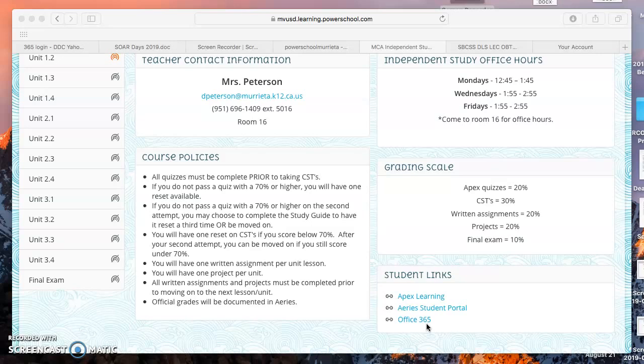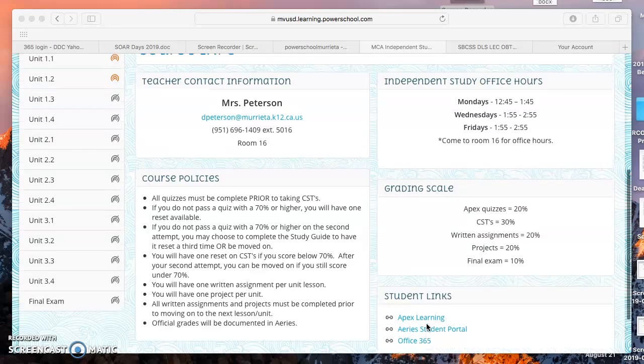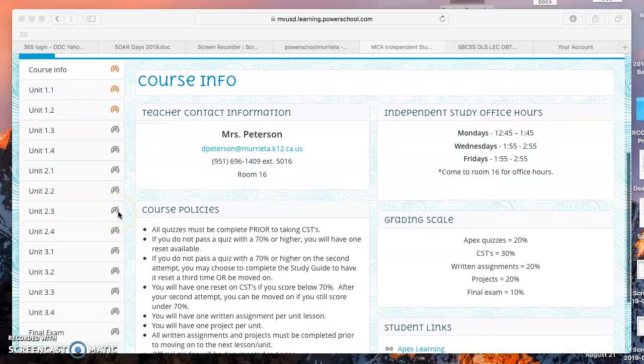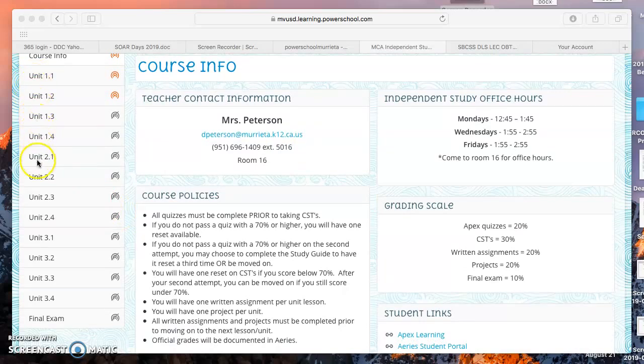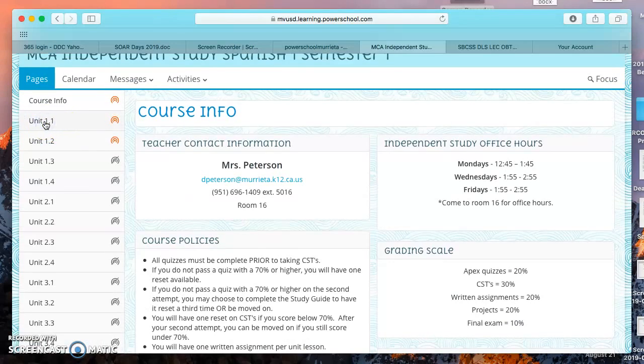Okay, from there, what I would like to do is just run you through a basic usage of this site. So up here, again, your course info page is just your standard home page. And then notice that from there, you have all of the units of the course. And the breakdown is that within each unit, there are 4 lessons, 1, 2, 3, 4, and then there are a total of 3 units in the entire course. And so that's how you're going to navigate through. So let's take a look at the first lesson, Unit 1, Lesson 1.